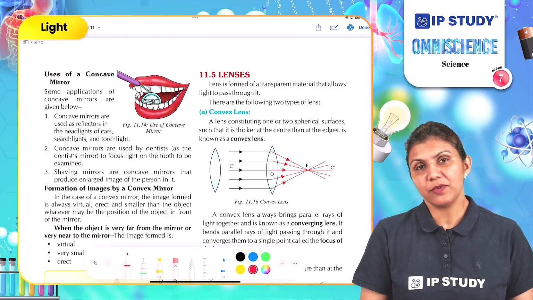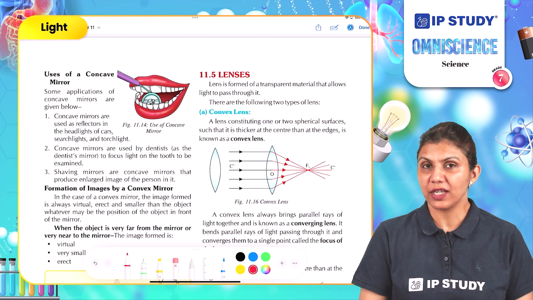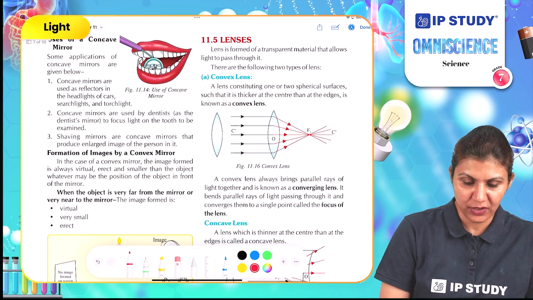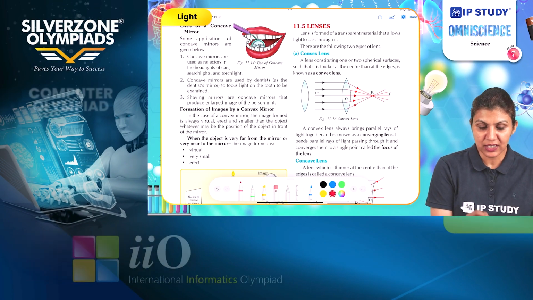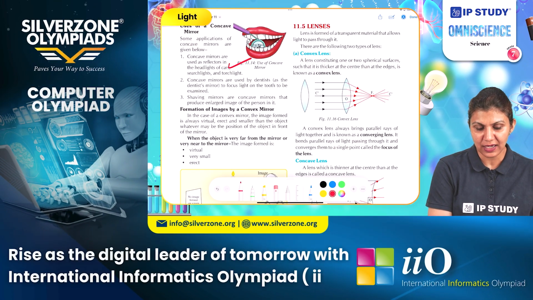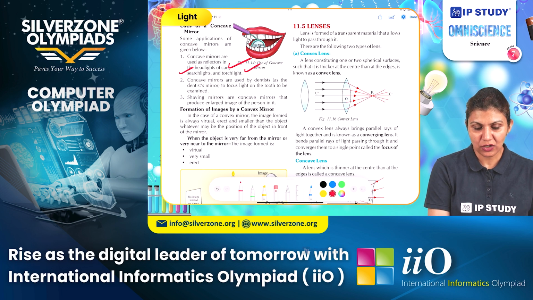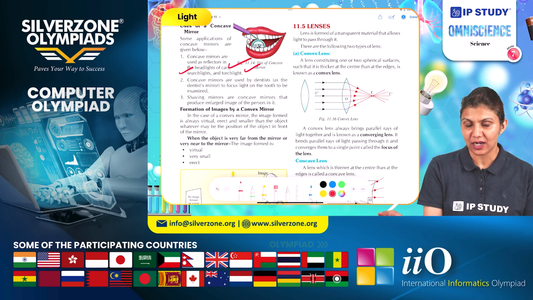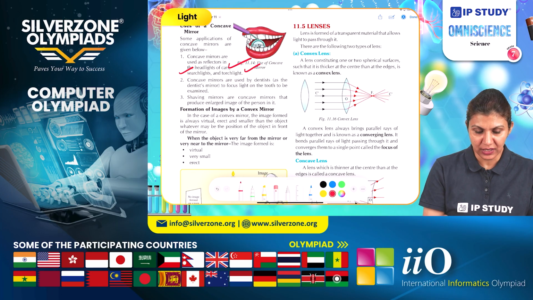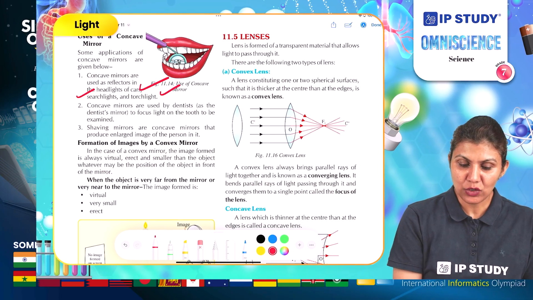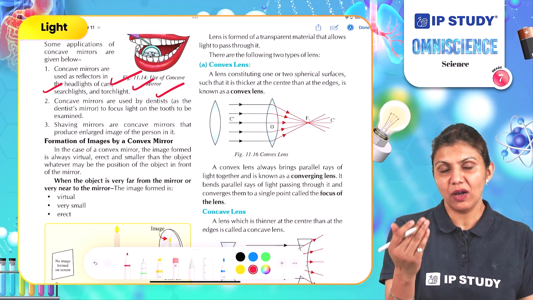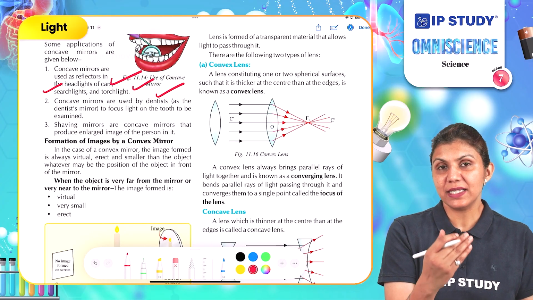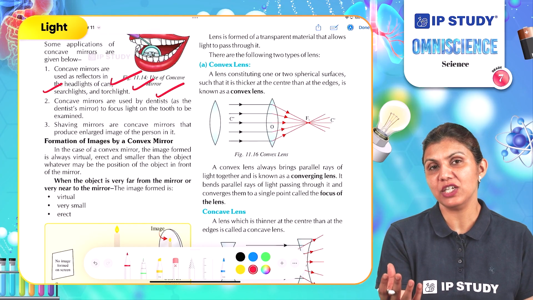So based on the types of images which are formed on a concave mirror, we can use it for our daily life purposes. What are these different uses? Concave mirrors are used as reflectors in headlights of cars, searchlights and torchlight, so that they can reflect the light, scatter the light in the surrounding, and we can see distant objects easily. Concave mirrors are used by dentists, so that when it is placed very close to the tooth, the dentist can see the magnified image of the tooth.